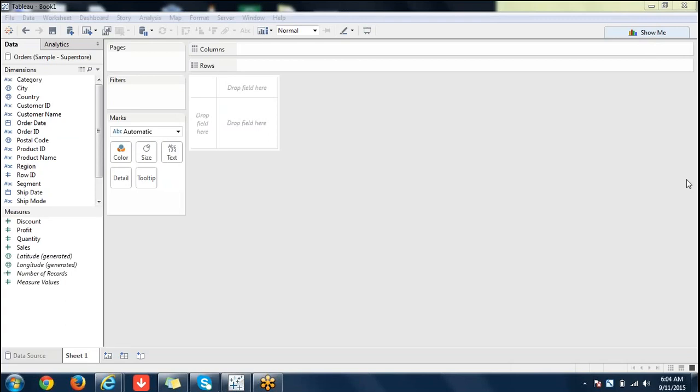So yesterday we have seen parameters and groups. Groups mostly can be created on dimensions only. You can create on measures, but that doesn't make any sense because the measures will have too many values. And at the same time, parameters can be used on multiple data sources, because it's independent of data source. If it is created as part of a filter, you might not be able to use it. Again, that depends on the situations.